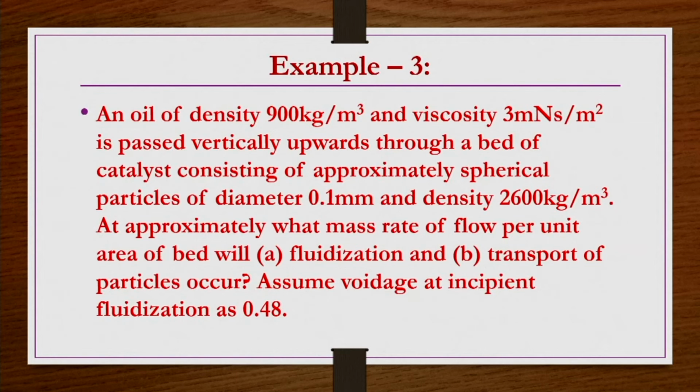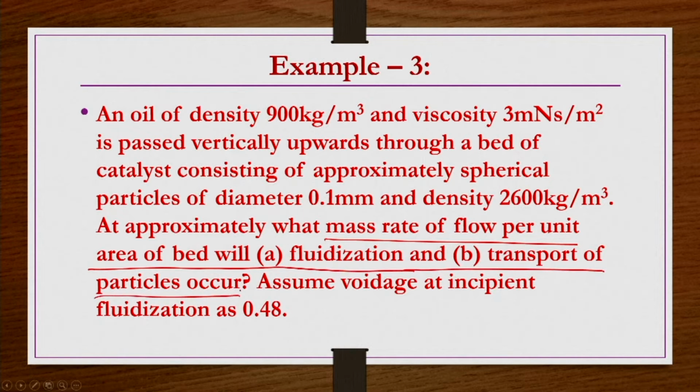Another example: an oil of density 900 kg per meter cube and viscosity 3 milli-Newton second per meter square is passed vertically upwards through a bed of catalyst consisting of approximately spherical particles of diameter 0.1 mm and density 2600 kg per meter cube. At approximately what mass rate of flow per unit area of bed will fluidization and transport of particles occur? So it is not asking the minimum fluidization velocity,